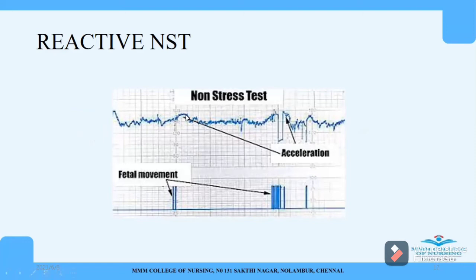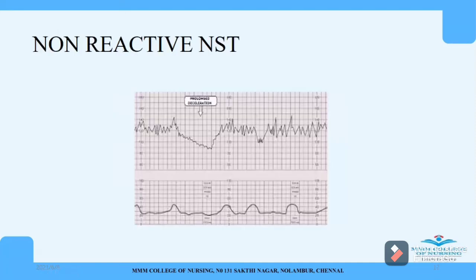Okay, at least around 15 beats per minute, the fetal heart rate should increase. So here there is a fetal movement and the fetal heart rate has increased. Again, here there is a fetal movement. Again, the fetal heart rate has increased. So this is considered to be a normal NST, that is a reactive NST.